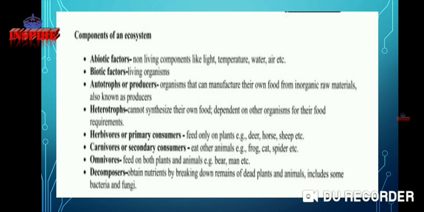Heterotrophs cannot synthesize their own food and depend on other organisms for their food requirement.